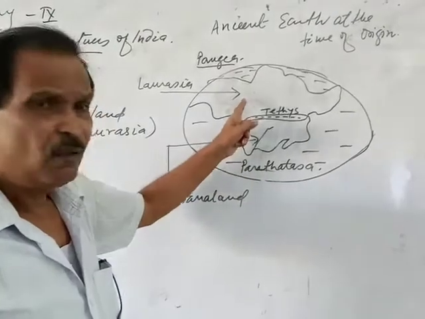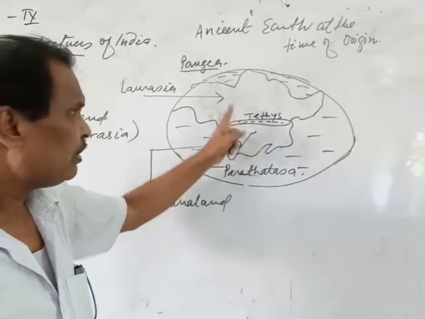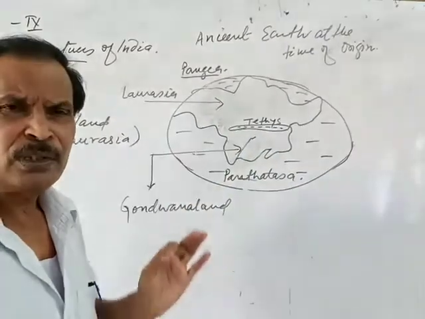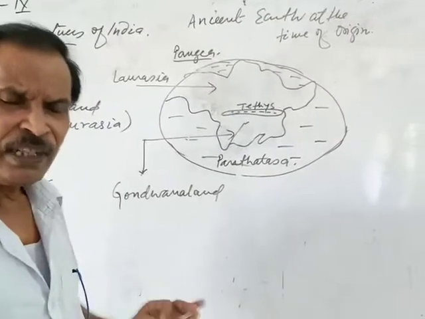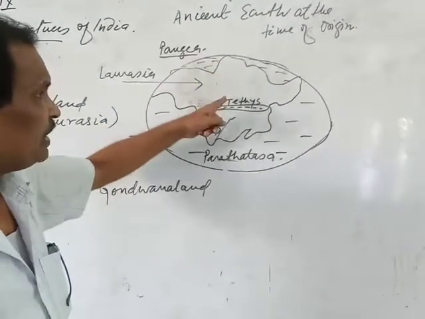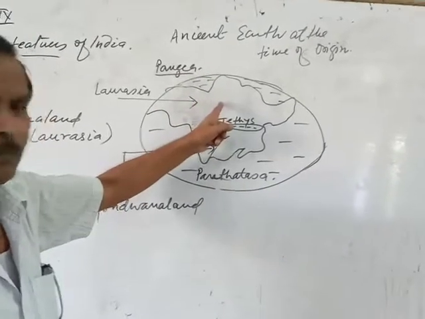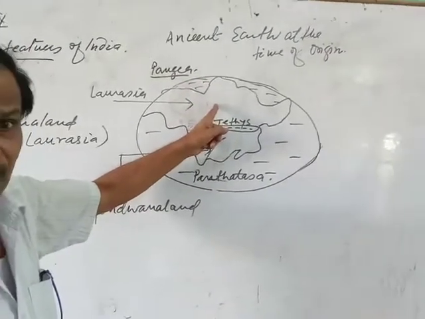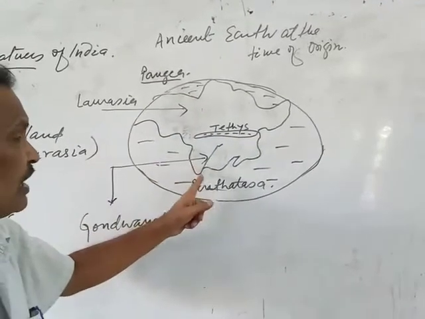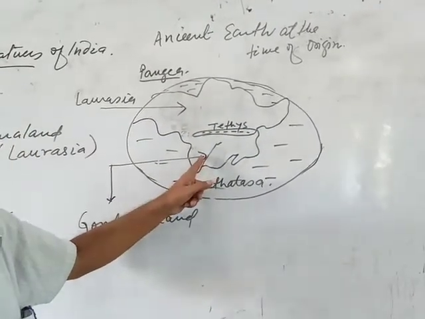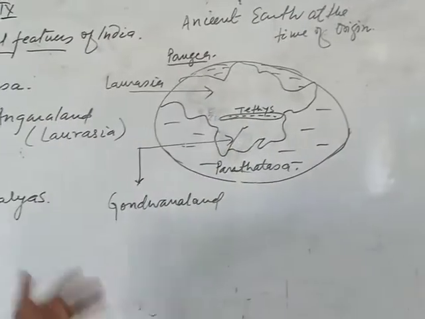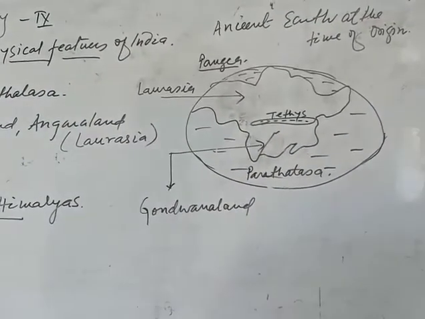This Pangaea was divided into two parts by a narrow, shallow sea given the name Tethys Sea. The northern part of this Tethys was given the name Laurasia, or Angara land. The southern part was given the name Gondwana land.